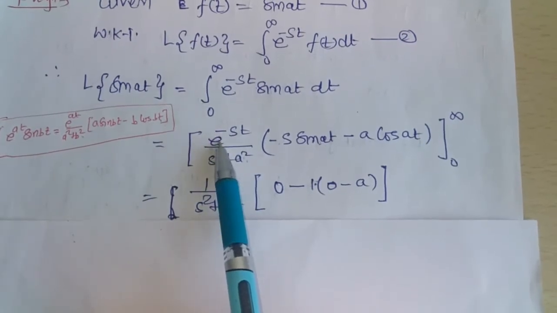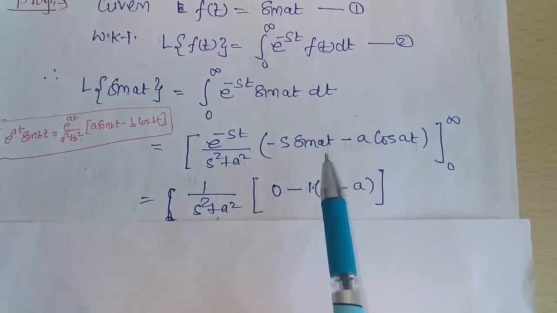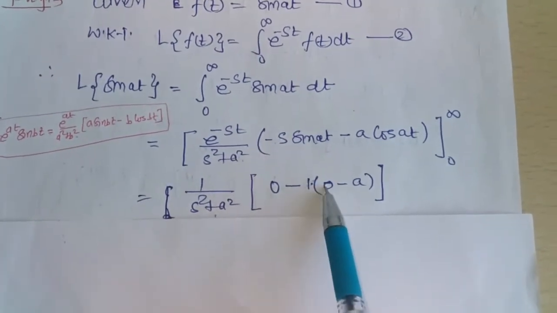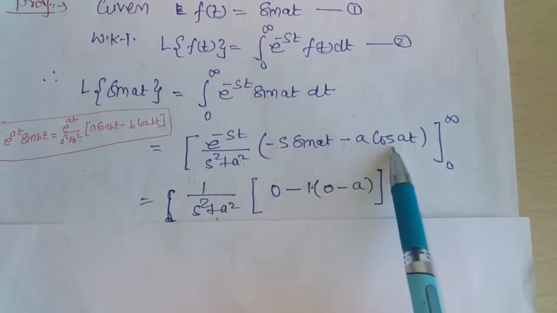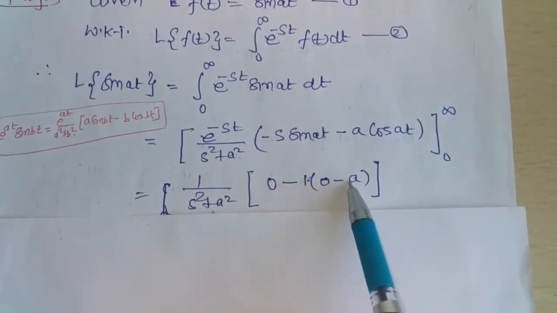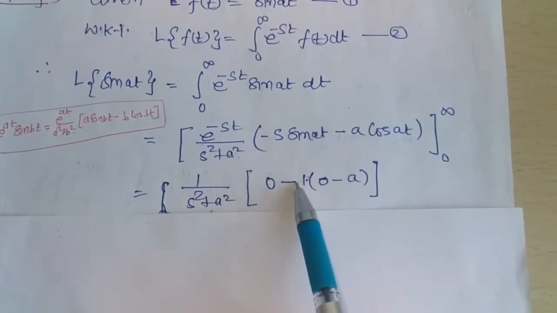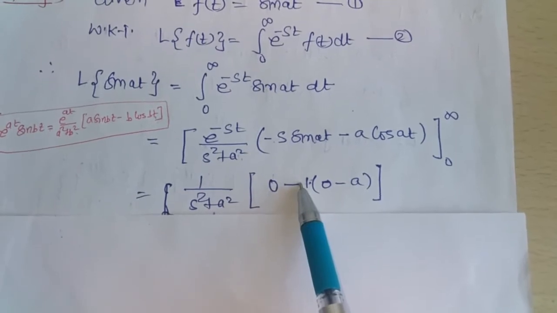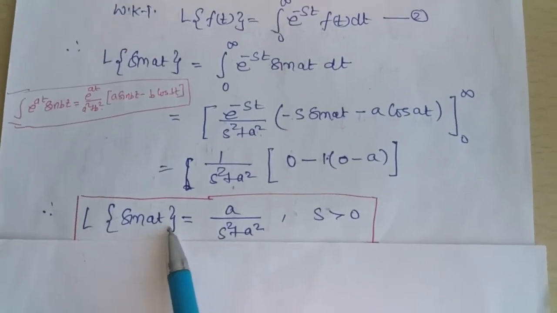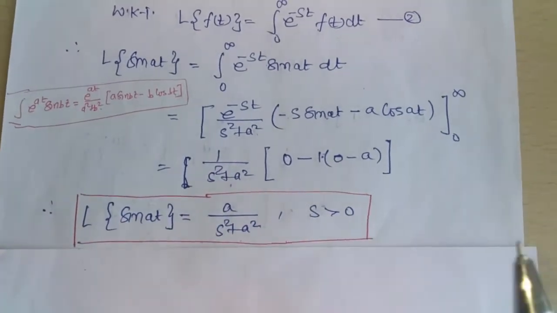So here we get e raised to 0, which is 1, multiplied by, at t equal to 0, sin 0, and sin 0 is 0, minus a cos 0, and cos 0 is 1, so we get 0 minus a. So 0 minus a is minus a, and minus a into minus 1 becomes plus a. So finally we get the Laplace transform of sin at is a upon s square plus a square.